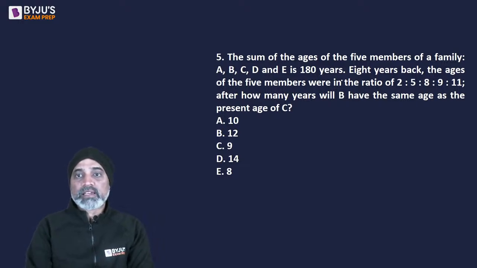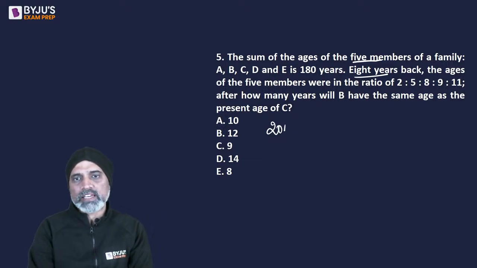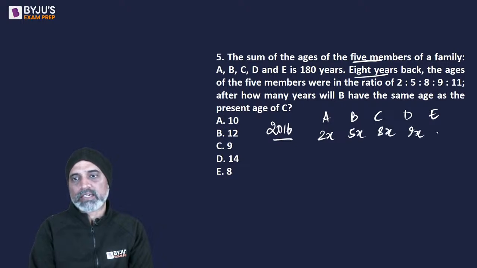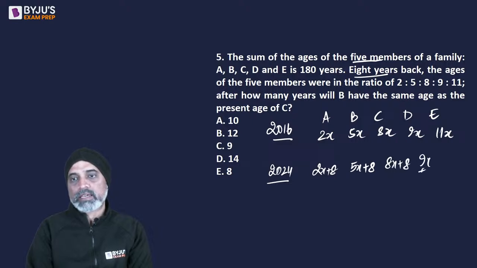So, if I talk about 8 years back and there are 5 members, right? तो इसको ऐसे देखते हैं कि 8 years ago, अभी क्या चल रहा है अपना 2024. So 8 years ago, as in 2016, the age of these 5 members were 2x, 5x, 8x, 9x, 11x. So अभी 2024 में their ages will be 2x plus 8, 5x plus 8, 8x plus 8, 9x plus 8,